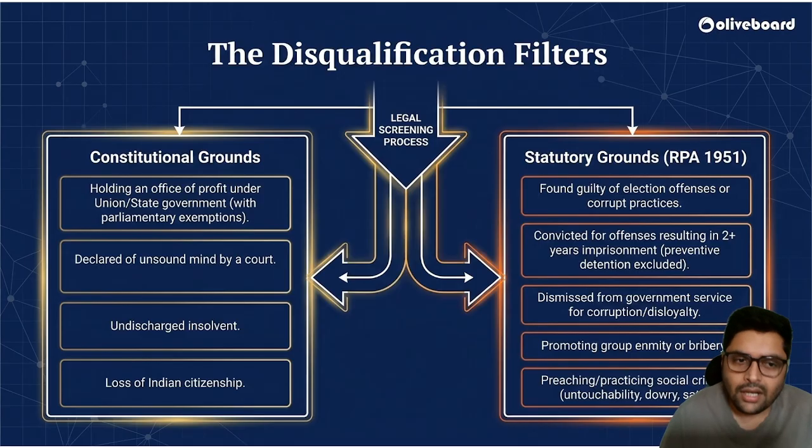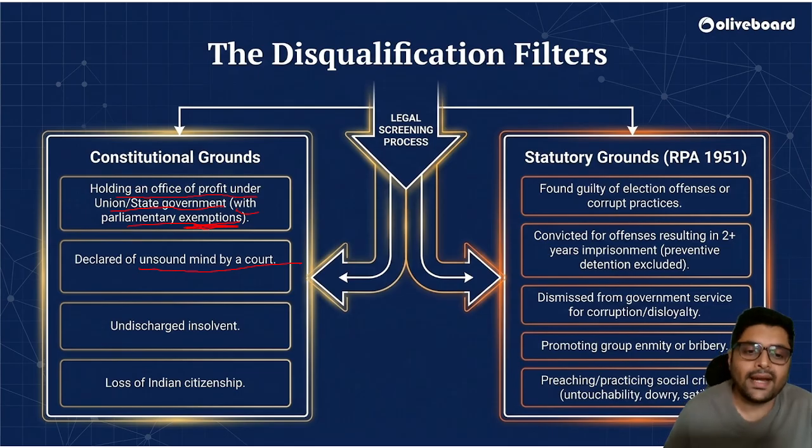Disqualification. What are the grounds? Constitutional grounds say that any person will be disqualified from being a member if he or she holds an office of profit under the union or state government, with parliamentary exemptions. Exemptions might be there, but an office of profit should not be held. Correct? Or they have been declared of unsound mind by a court.